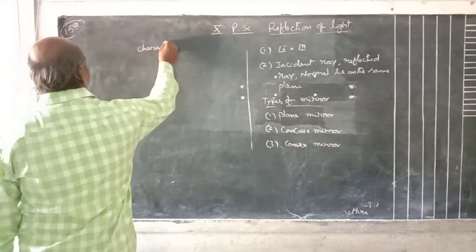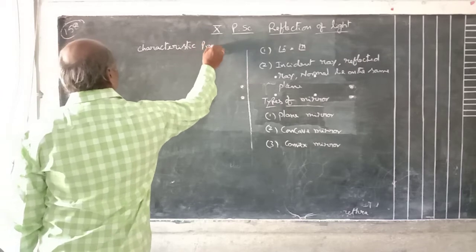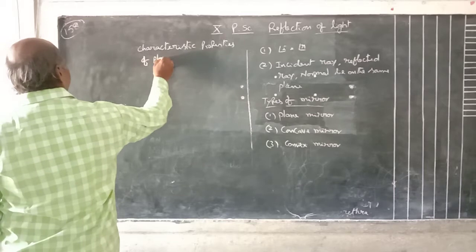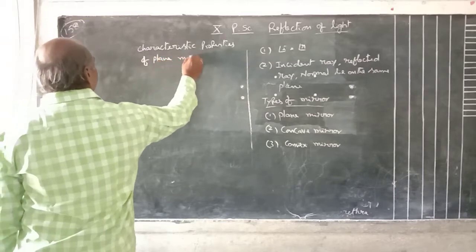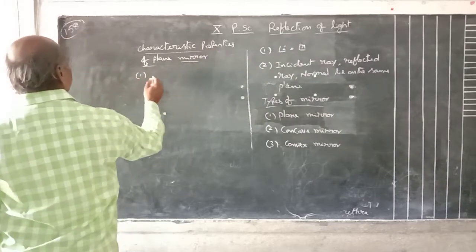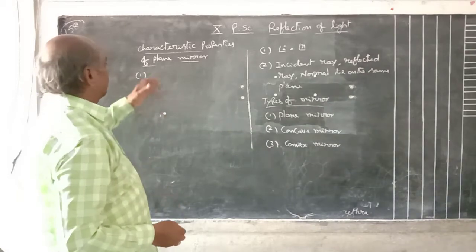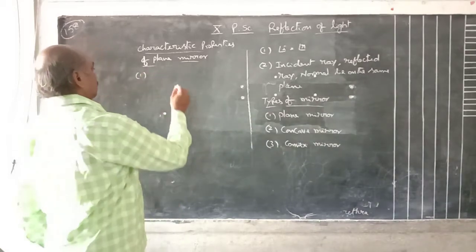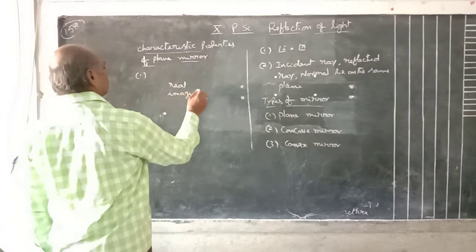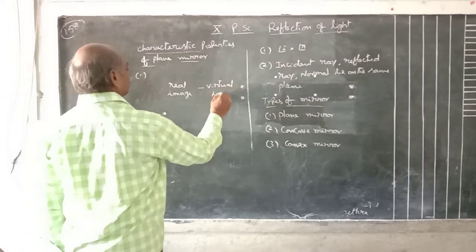Characteristic properties of plane mirror. First one is, before explaining these characteristic properties, real and virtual image. Real image and virtual image. I will explain this. What are real and virtual images?